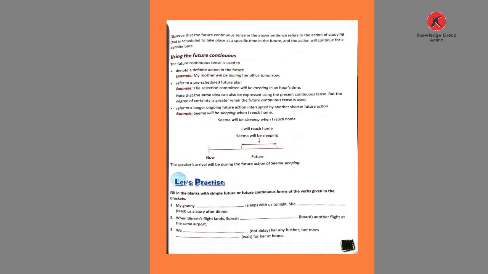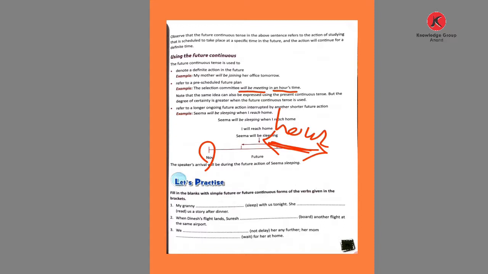The selection committee will be meeting in an hour's time. He is talking about arranging the meeting, and in half an hour he will be meeting. Within this hour the meeting will be continuing.